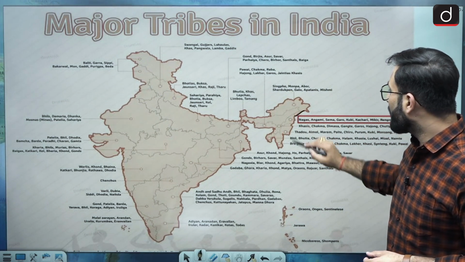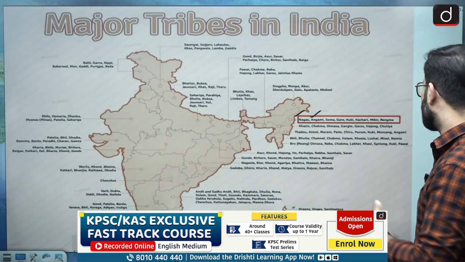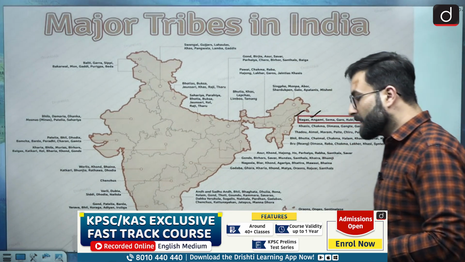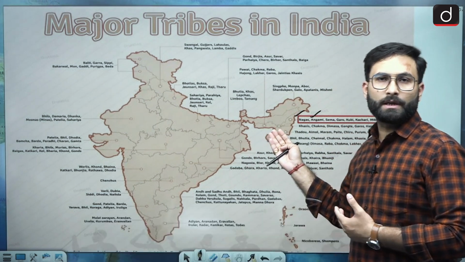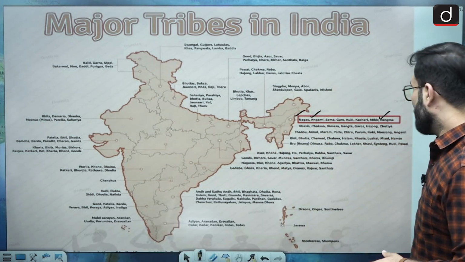So here you can see Nagas, Angami. And the other tribes which we have seen over here, Rengma, Mikir, all these tribes are located in Nagaland. They are based in Nagaland. Now let's move further.